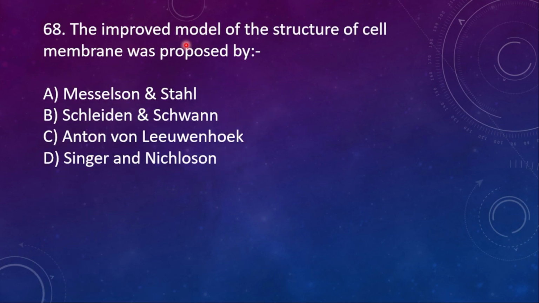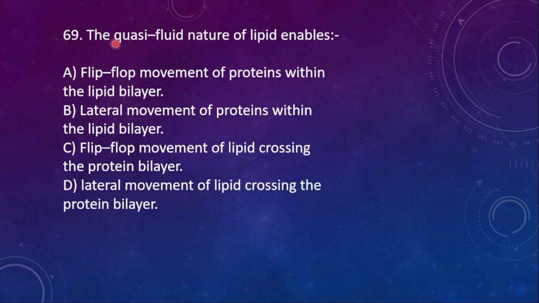68th one. The improved model of structure of cell membrane was proposed by A, Missels and Starr. B, Schleiden and Schwann. C, Anton von Leeuwenhoek. D, Singer and Nicolson. The model itself is given as the Singer and Nicolson model. So here the right option is Singer and Nicolson.